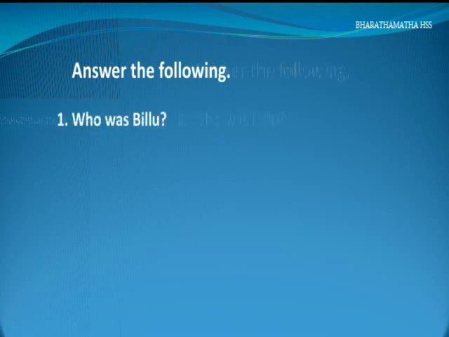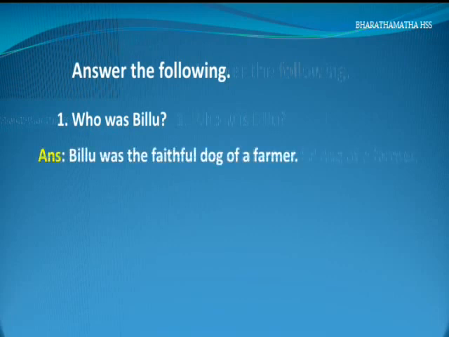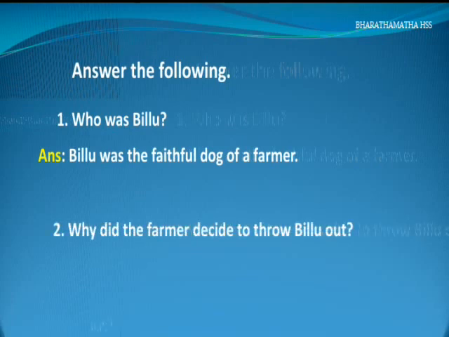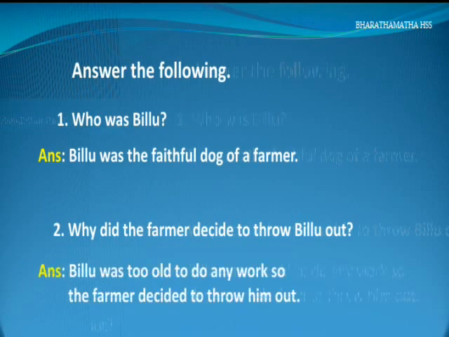Write the first question. Who was Billu? Answer is this. Billu was a faithful dog of a farmer. After writing question number 1 and its answer, leave a line and write question number 2. Why did the farmer decide to throw Billu out? Billu was too old to do any work, so the farmer decided to throw him out.